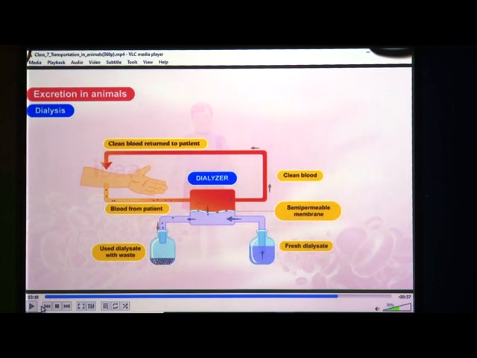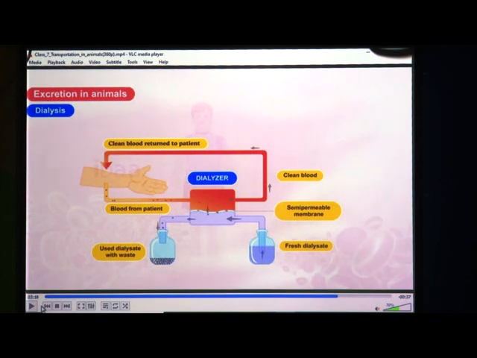Such persons cannot survive, so we have to filter their blood periodically through an artificial kidney. We filter that person's blood artificially, or we can make that person's kidney perform artificially. Every 8 days or 15 days, we have to do dialysis.